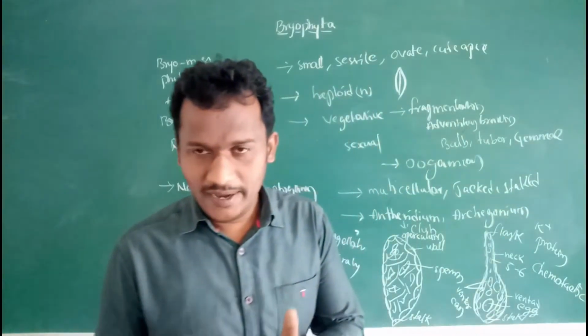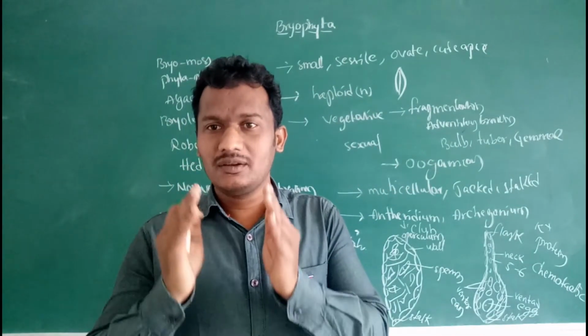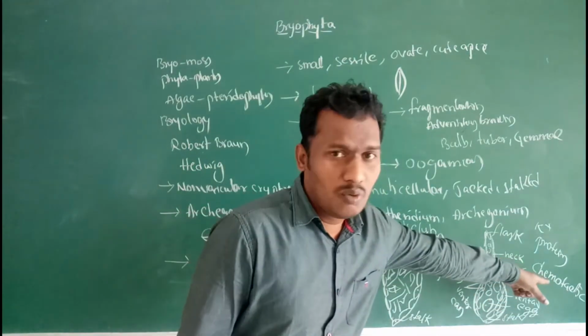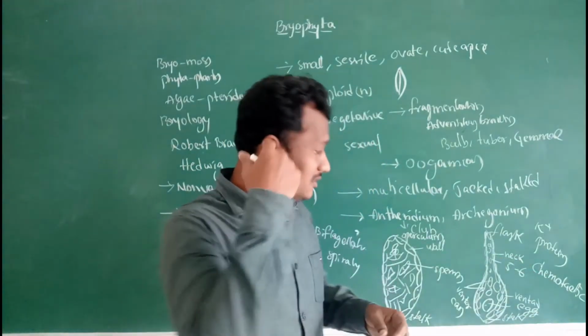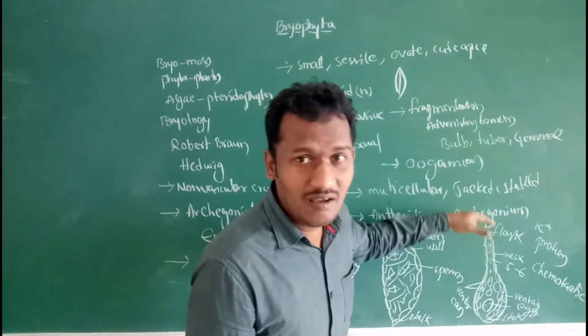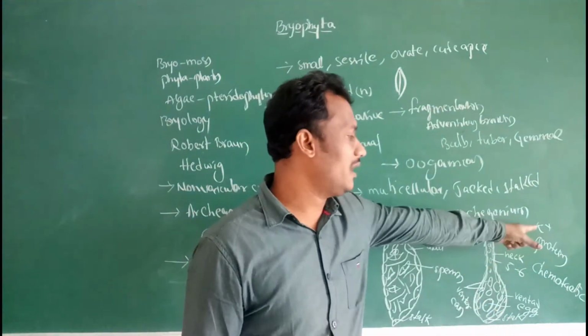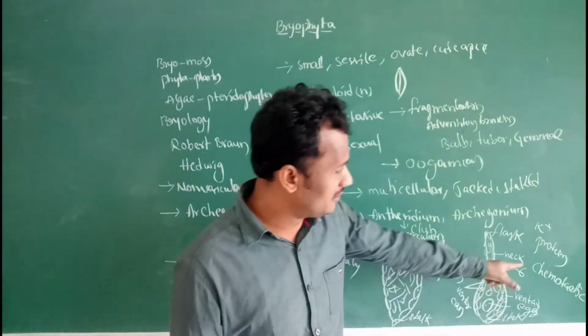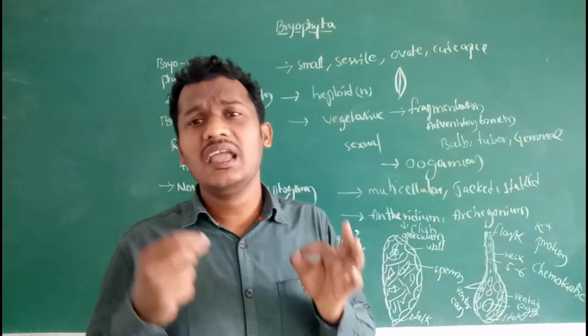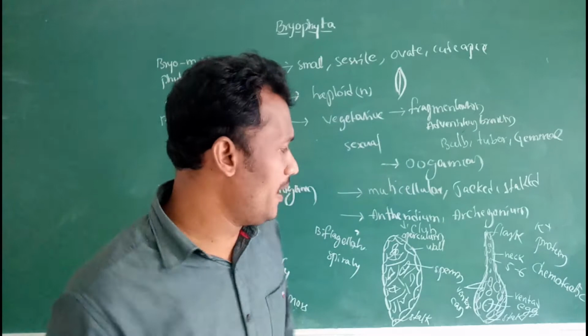So in bryophytic plants, sperm motility is chemotactic. That means sperms enter the neck of the archegonium by the attraction of chemicals, K plus and proteins. This movement is known as chemotactic movement.